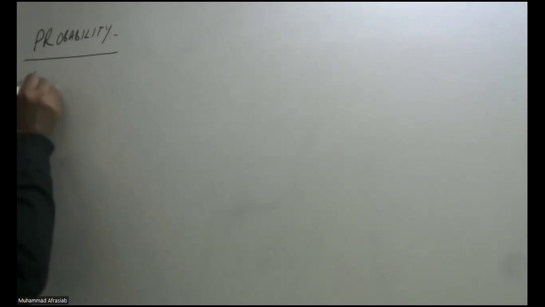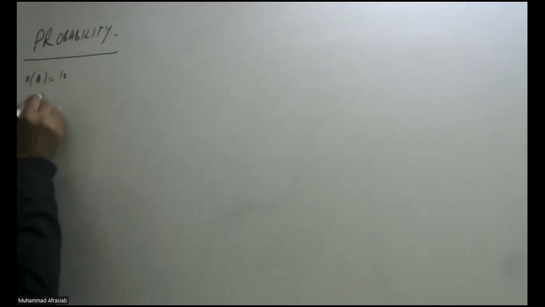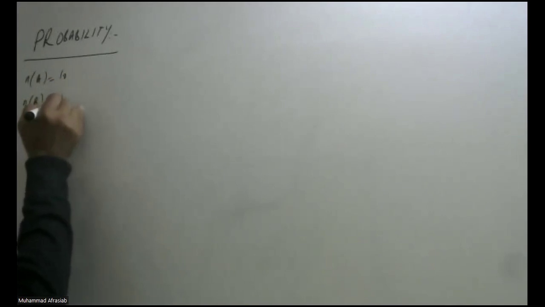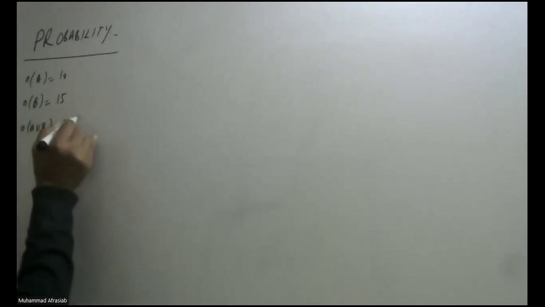So in mathematics, we are going to define it like this. For example, n of A is 10 and n of B is 15 and n of A union B is equal to 25.